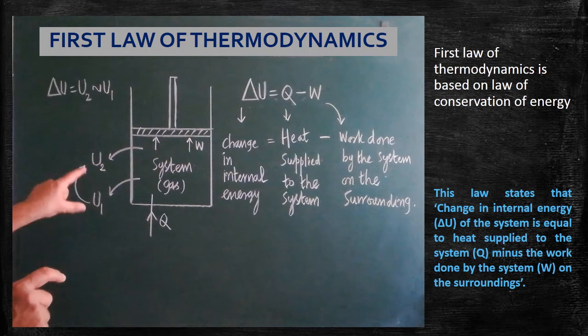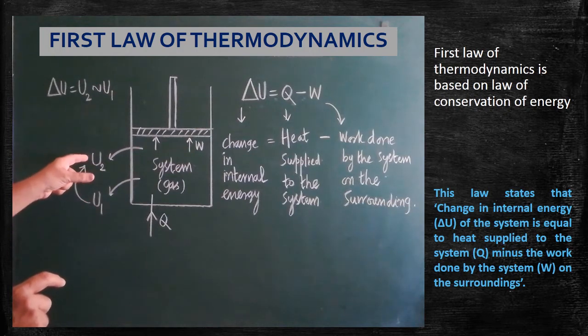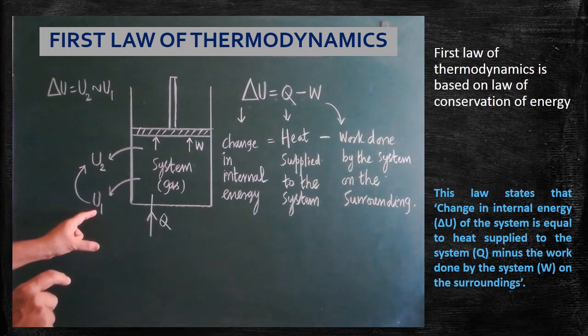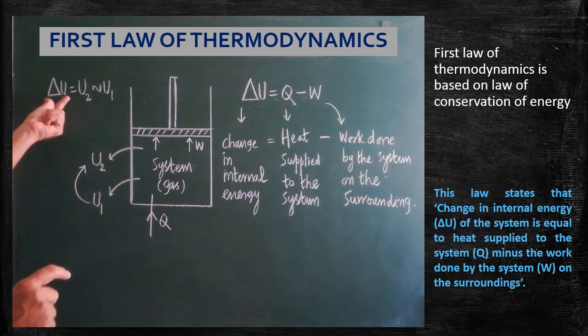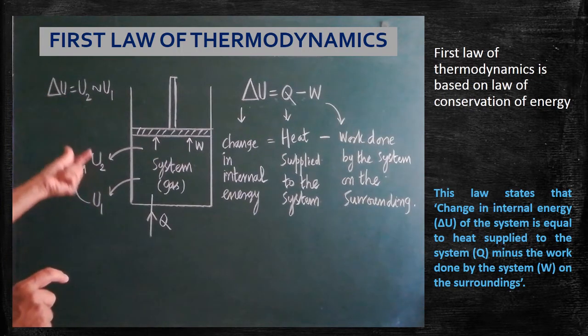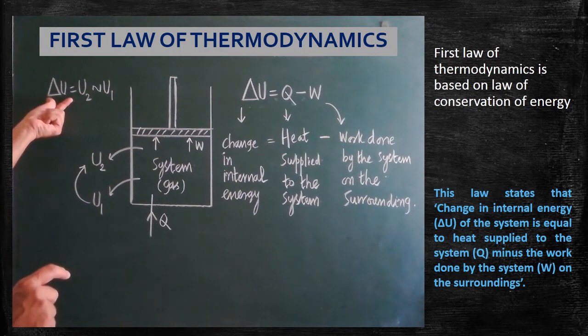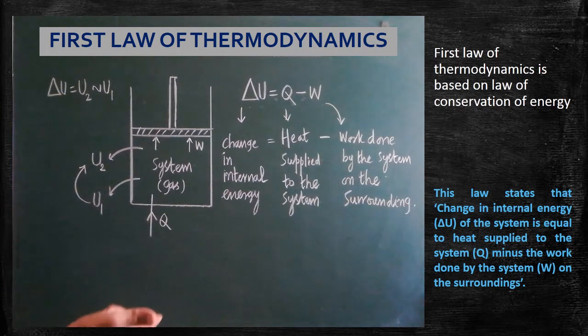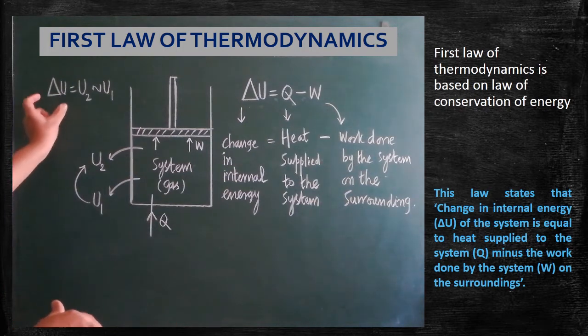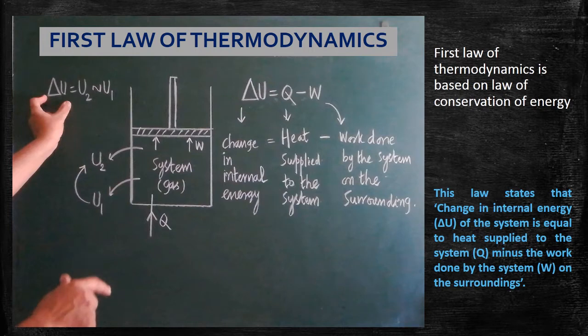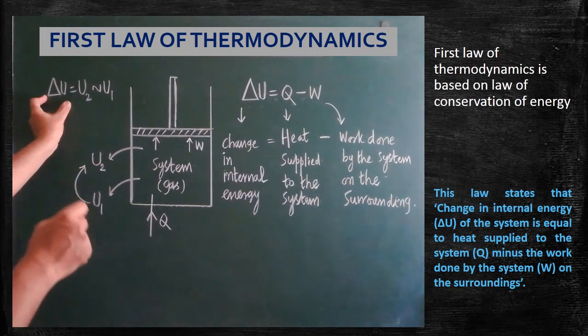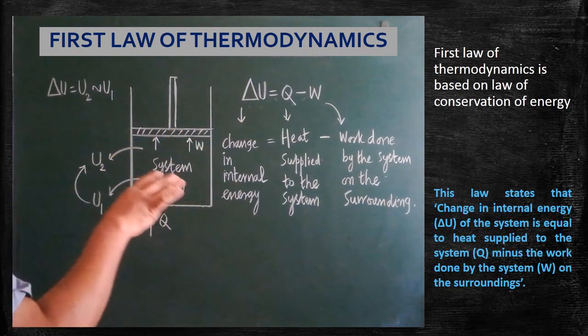So, we have to find the difference between the final internal energy and initial internal energy. That difference gives you del U. In this case, del U is positive. So, clear. Now, we are going to see the successive cases. In other cases, sometimes del U may be negative. So, let us learn about the sign conventions of all the three factors one by one.